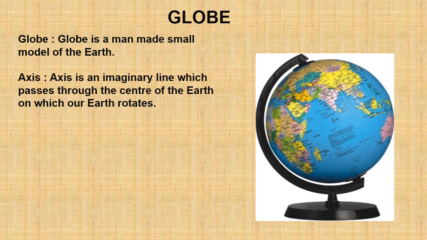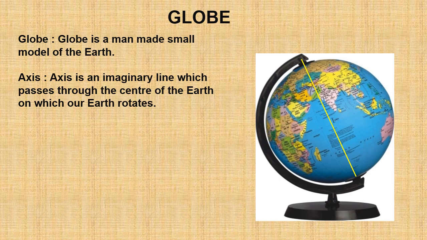Axis. Axis is an imaginary line. Such a type of line is not found on the earth. It is an imaginary line which passes through the center of the earth from inside. It is not visible. On this line, our earth rotates or spins.